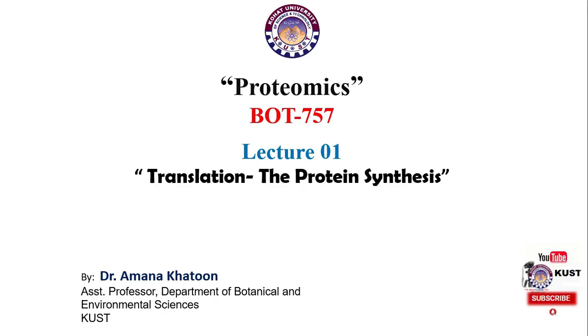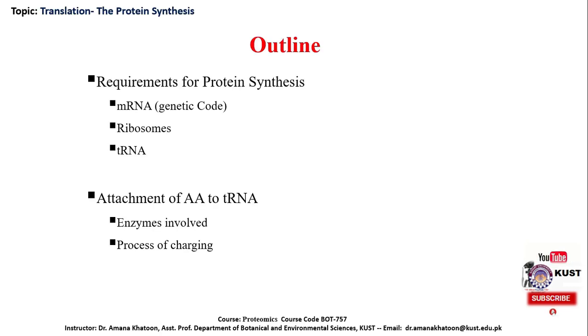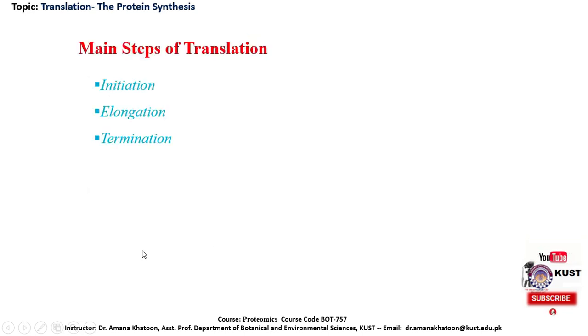The topic of today's lecture is the last part of gene expression, that is translation, the protein synthesis. Before going into the details of the lecture, first please notice the outline of the lecture that includes requirements for protein synthesis, that are messenger RNA, ribosomes, transfer RNA. Then we will discuss the attachment of amino acids to the transfer RNA, that includes enzymes and the process of charging. There are mainly three steps of translation that include initiation of translation, elongation, and termination of translation.